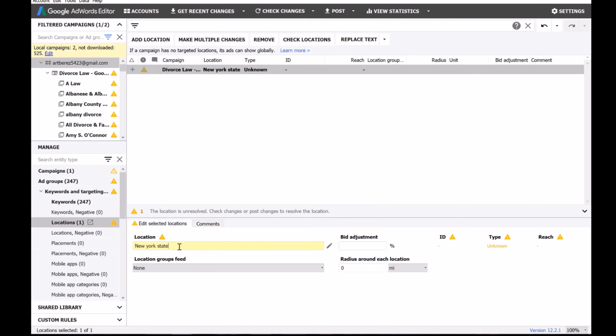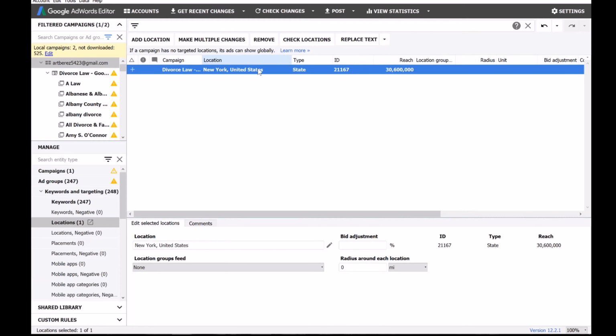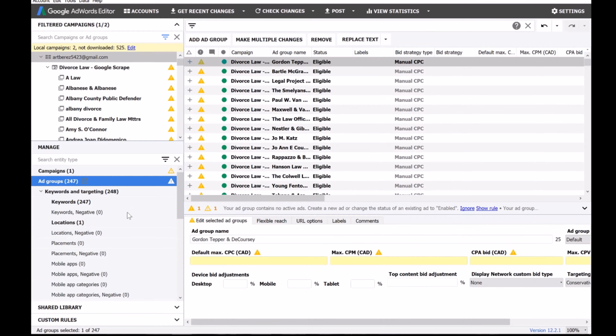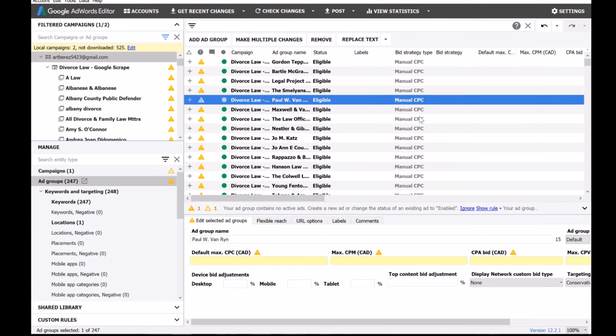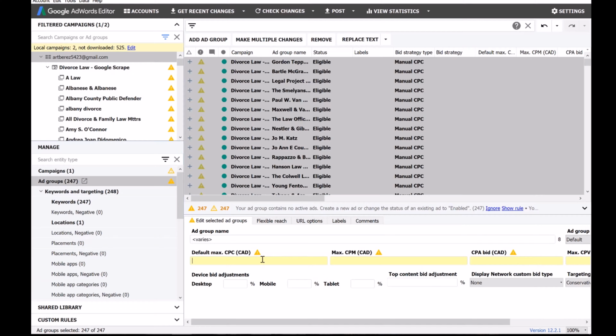State. Let's see what it finds here. So check location. There we go. So it knows that it's a state that you indicated and it's the state of New York. All right, so now go into our ad groups tab on the side here. We'll do Control A to select all of the ad groups. And what we want to do is add a maximum bid. So we'll do 0.5 to start.